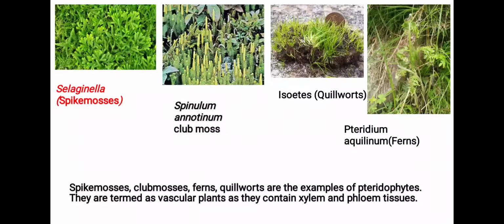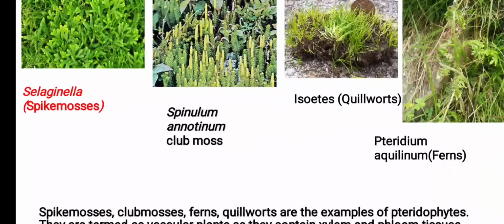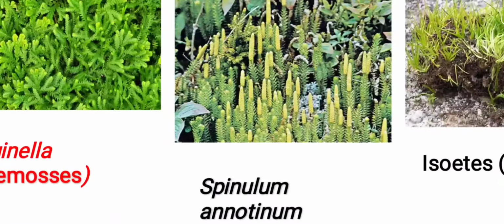Students, spike mosses, club mosses, ferns and quillworts are the examples of pteridophytes. They are termed as vascular plants as they contain xylem and phloem tissues. So you can see in the images that Selaginella is known as spike moss.